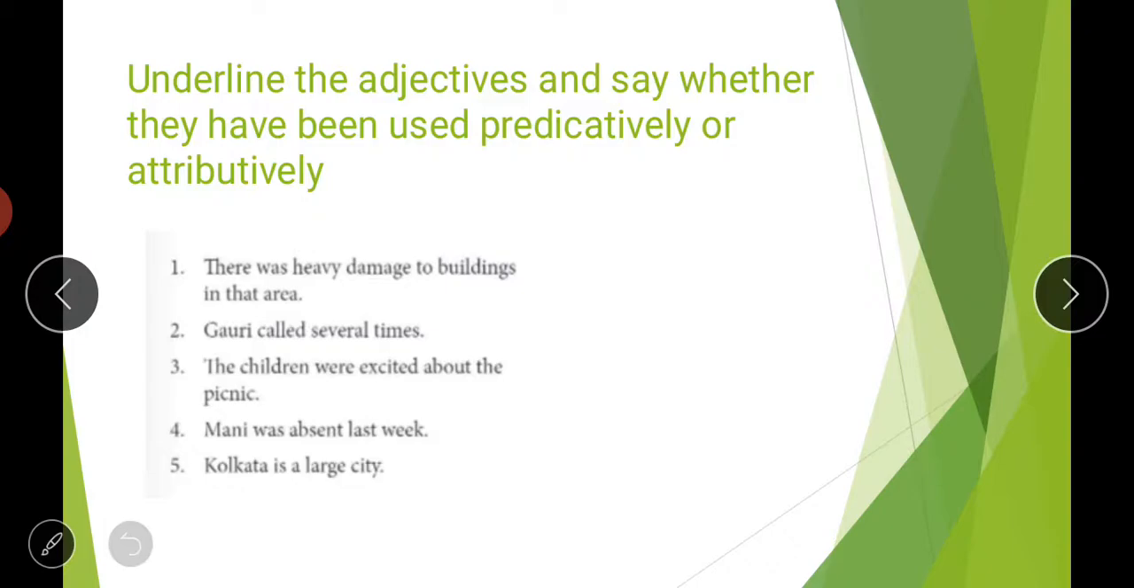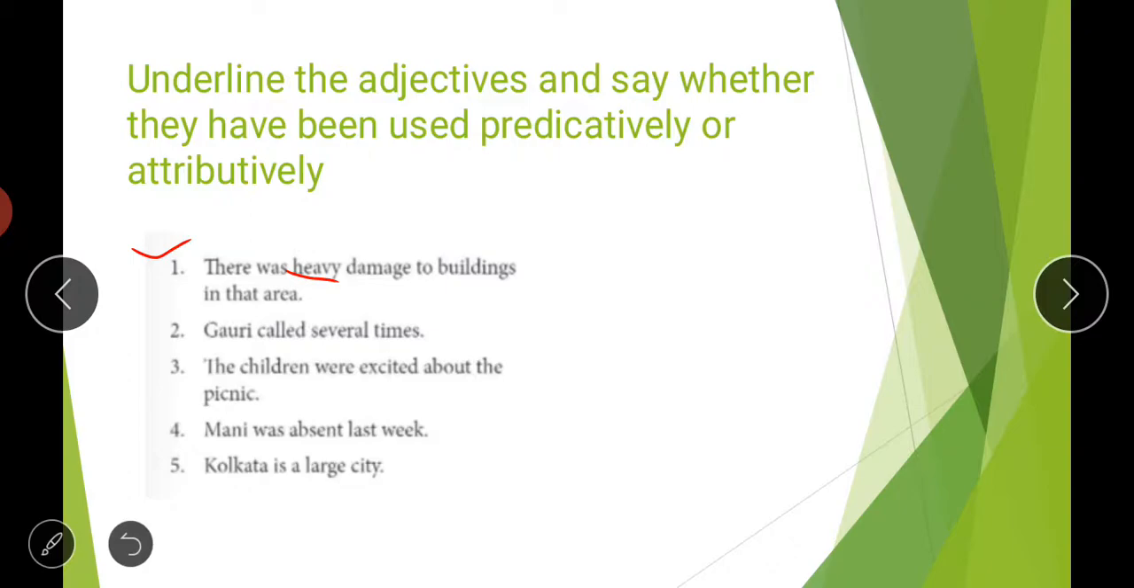I will write A for the attributive and P for the predicative. So if we look at the first sentence: there was heavy damage to building in the area. Here this word heavy is defining the damage, meaning the extent of damage. So this word heavy is an adjective here.